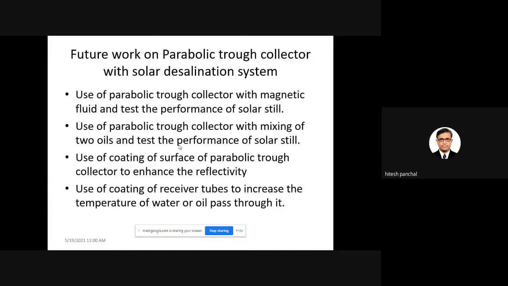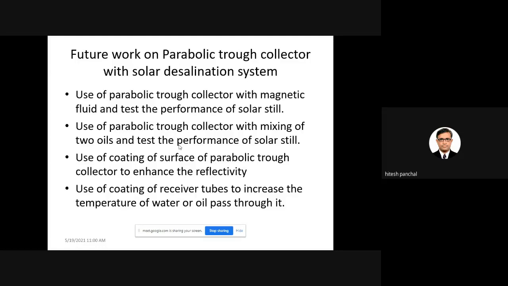For the future works, I have already told you, but some points which I have derived from my research works are the use of parabolic trough collector with magnetic fluid and testing the performance of the solar still. Recently, one of my friends from Satyabhama Engineering College prepared a magnetic fluid and used it in a solar still.